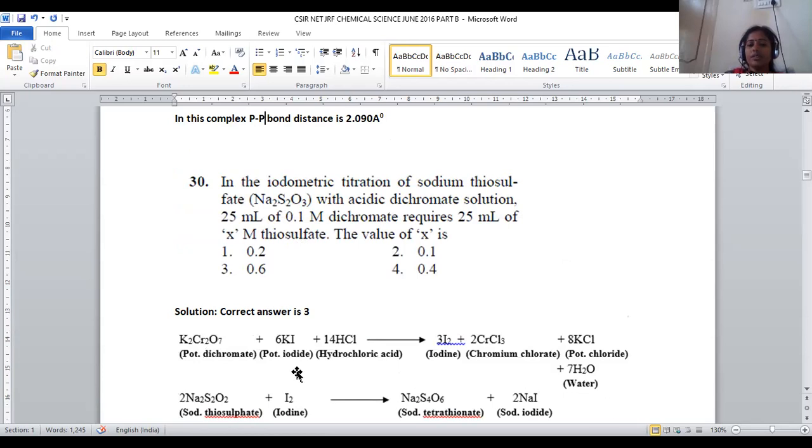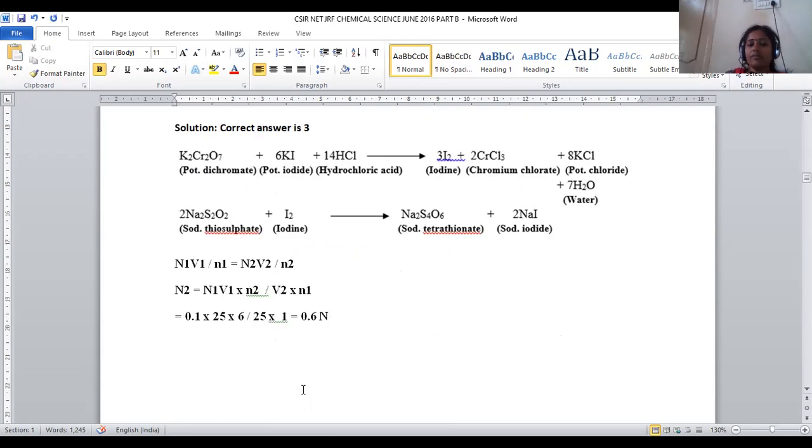What is the oxidation state of chromium here? 14 minus 2, 12, it is 12 by 2. We have 2 chromiums, so chromium exists in the plus 6 oxidation state, and after the reaction turns into plus 3. That means each chromium is transferring 3 electrons. Total electron transfer, because we have 2 chromium, is 6 electrons, so that N1 becomes 6 by 25.